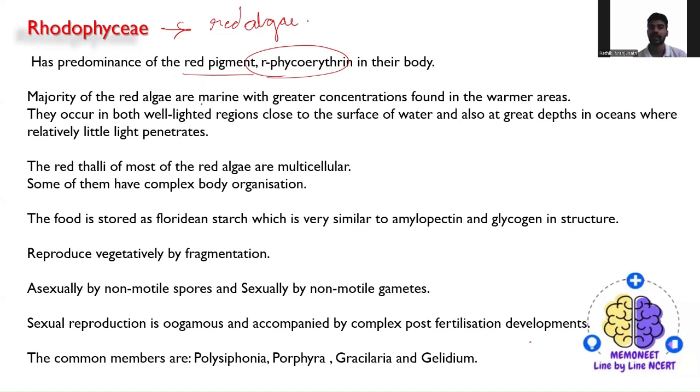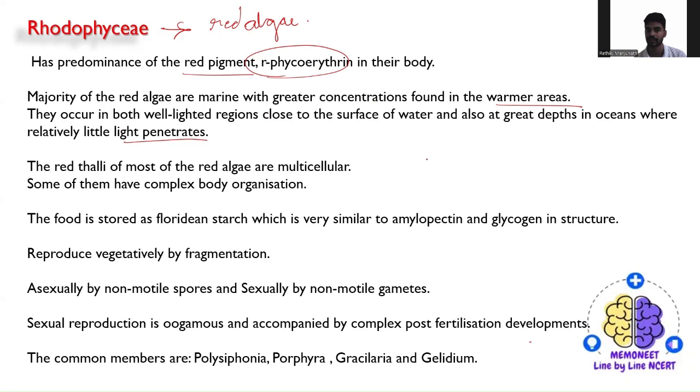The majority of the red algae are marine in form. You will find them in most of the warmer areas, in well-lit regions closer to the surface of the water, and also in very deep oceans, where even the light cannot penetrate. Even those regions have these red algae.